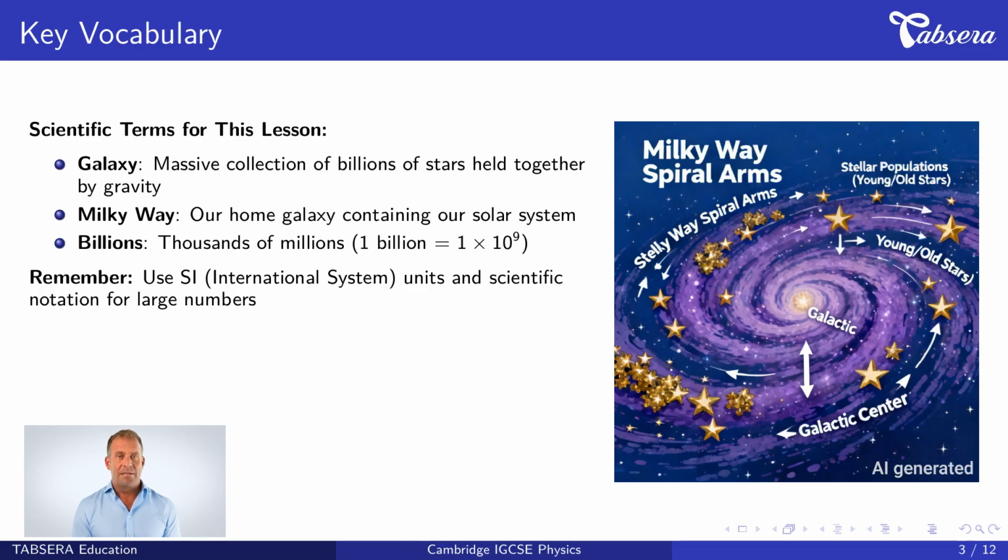Third, billions, which means thousands of millions. In scientific notation, 1 billion equals 1 times 10 to the power of 9. Understanding these terms precisely is crucial for grasping the enormous scale of cosmic structures.